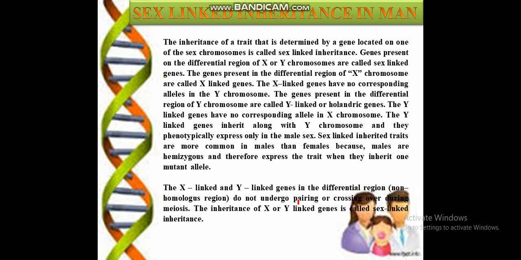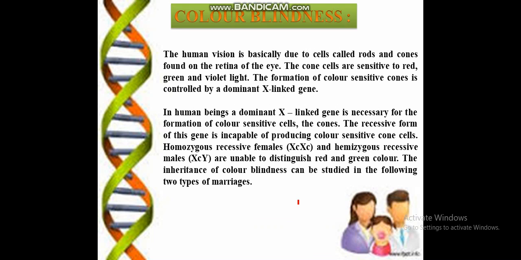The inheritance of X and Y-linked genes is called sex-linked inheritance. So here we have different types of combinations, like color blindness and hemophilia. This is sex-linked inheritance that occurs in human beings.